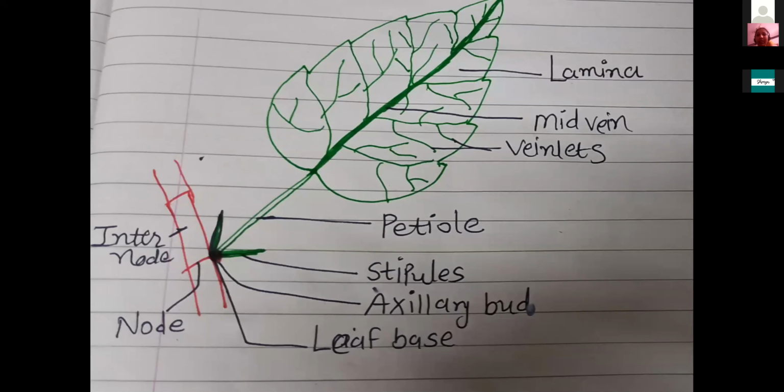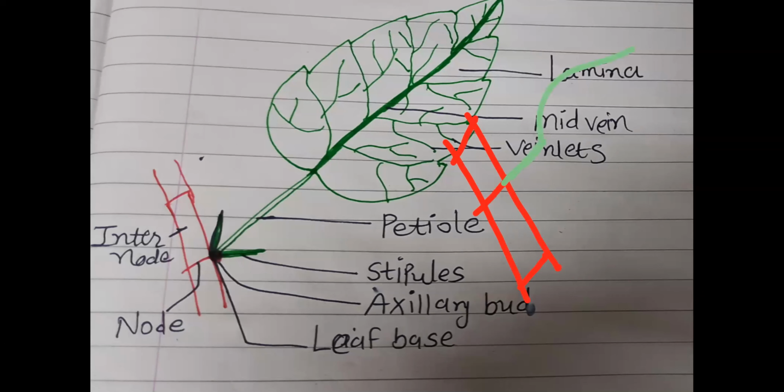In that, first, the leaf base. What is leaf base? First of all, stem axis, nodes, where at the nodes leaf arise, right? So the part of the leaf which is attached to the stem, that point we call leaf base.